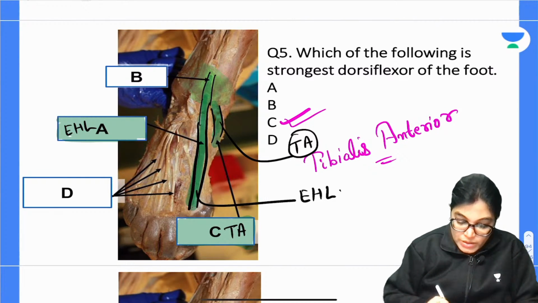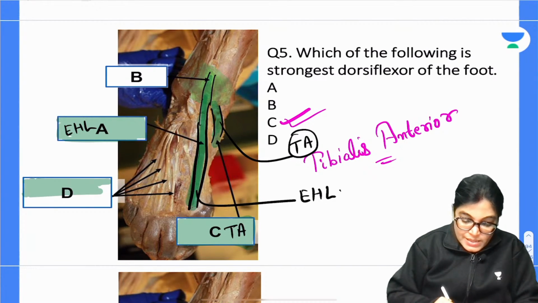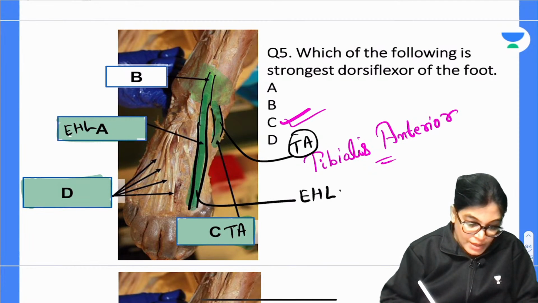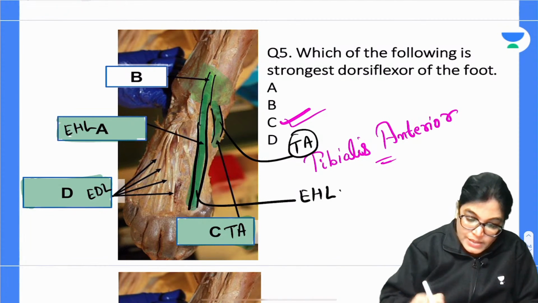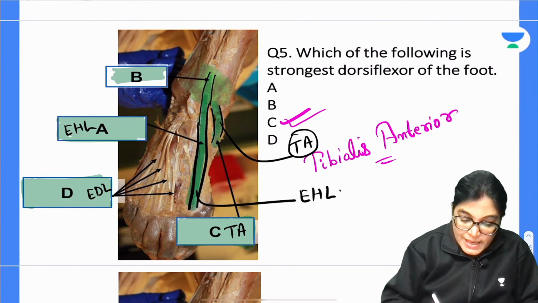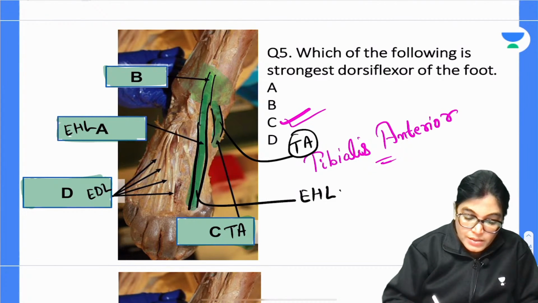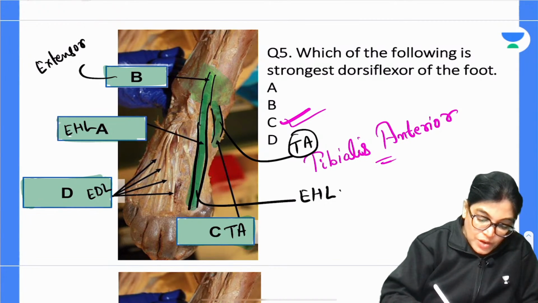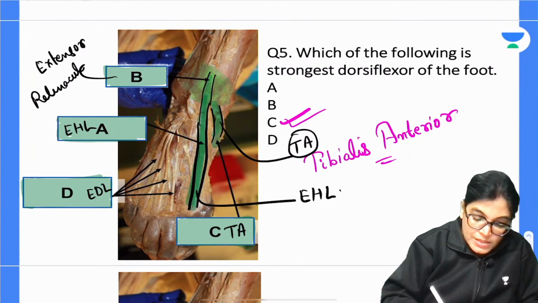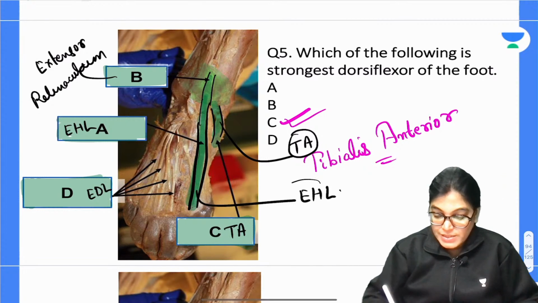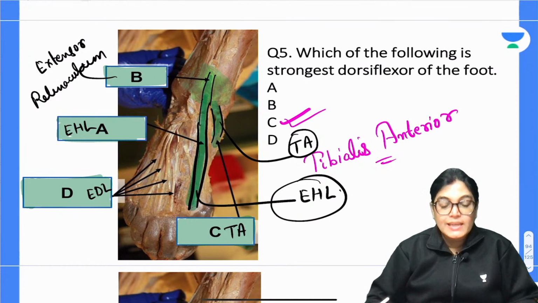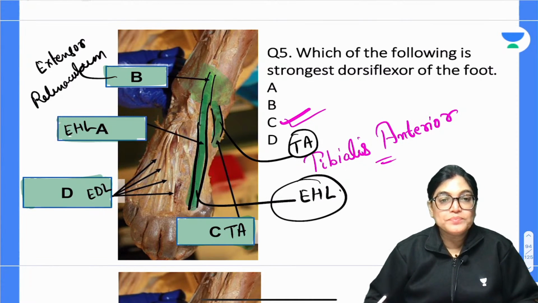And if we talk about D, which muscle tendon is D? It is very easy to identify, the tendons you can see together. D is extensor digitorum longus. And B is the extensor retinaculum, and if you are confused with the tendon also, the tendon lying just underneath will be the tendon of extensor hallucis longus. So we have got C as the correct answer. Is it clear, Kaustubh?